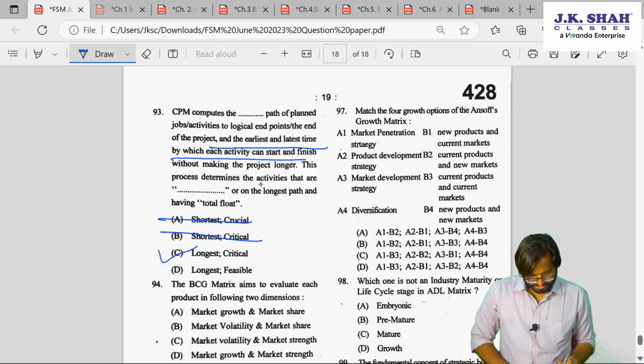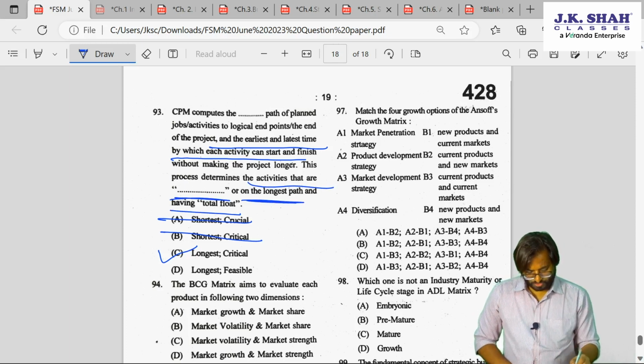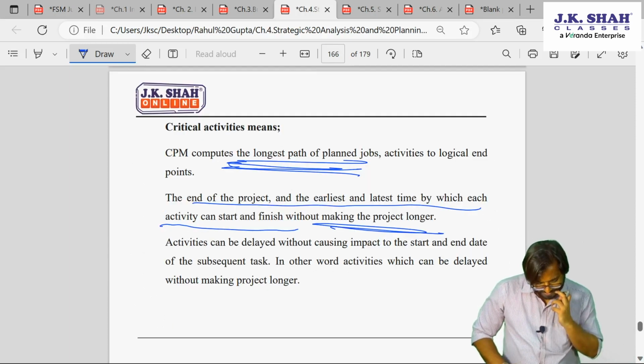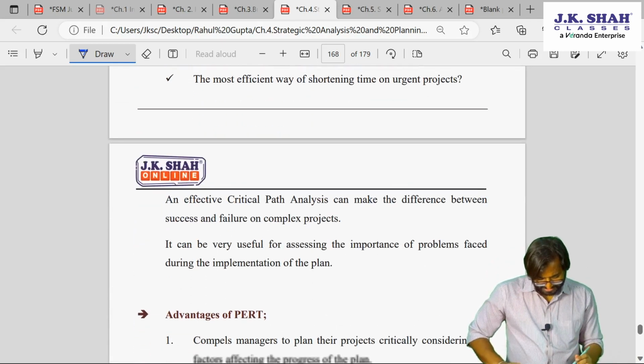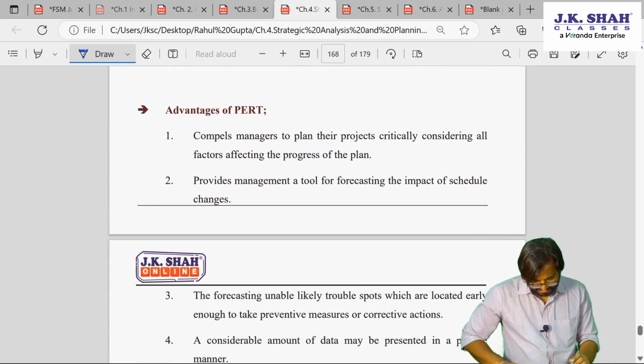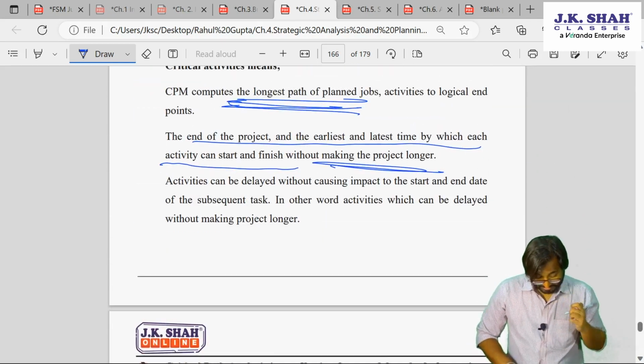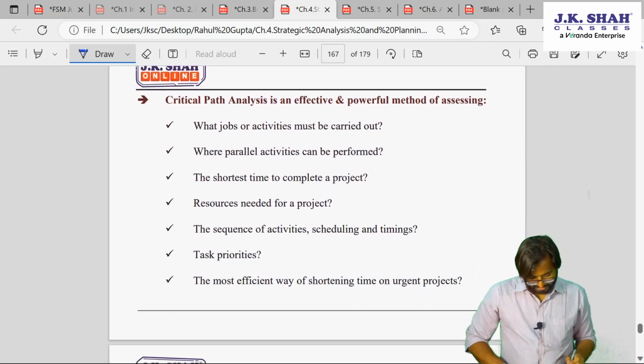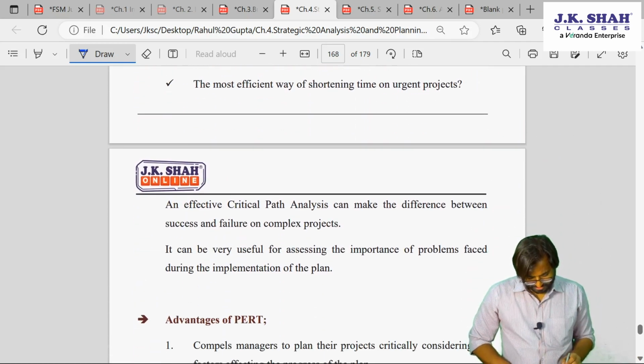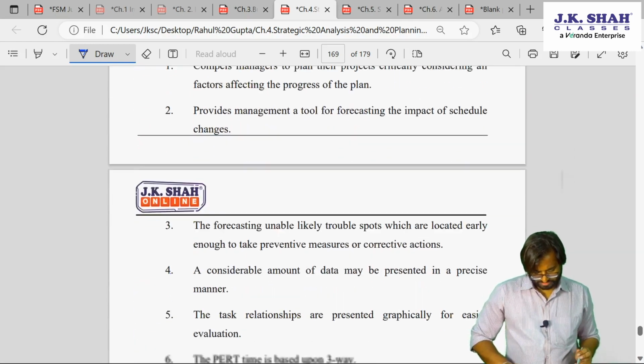So this process determines that are dash on the longest path and having a total float. Where is this? Okay, longest path, it should be there.